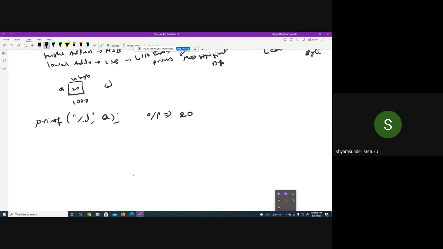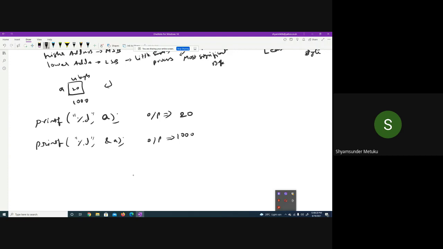Is it not 20? Yeah, very good. Then if I am going to write printf %d %a, what is it going to print? For the first time I am using the address of A with the ampersand symbol. Yeah, the output will be 1000. 1000, which is allocated by the operating system, which we have no control over.